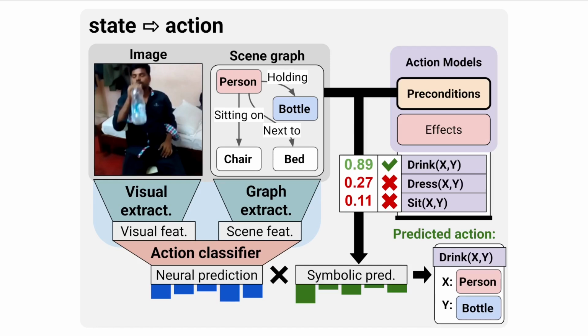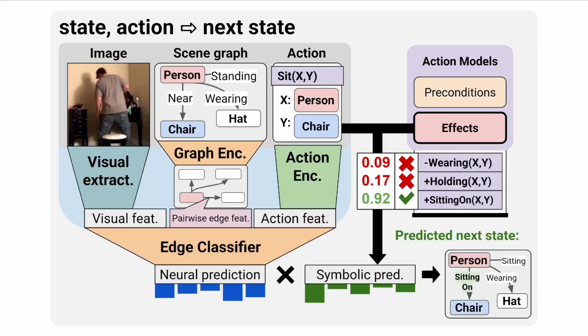Once symbolic models have been learned, we can integrate them into the action and state prediction pipelines. For next action prediction, we evaluate the preconditions to get probabilities for each action, and multiply these with the neural pipeline output to get our final prediction. The next state prediction architecture is similar, except instead of a single action classification, we do pairwise edge classification and combine with the symbolic effect probabilities.